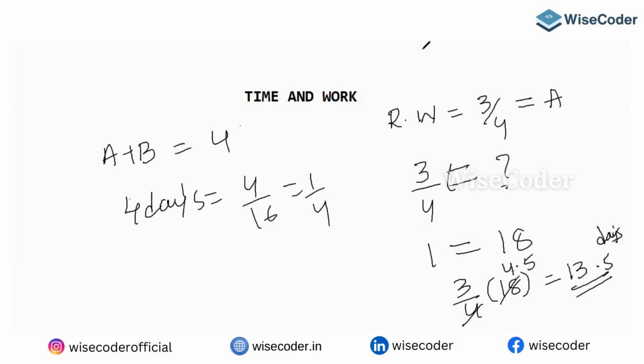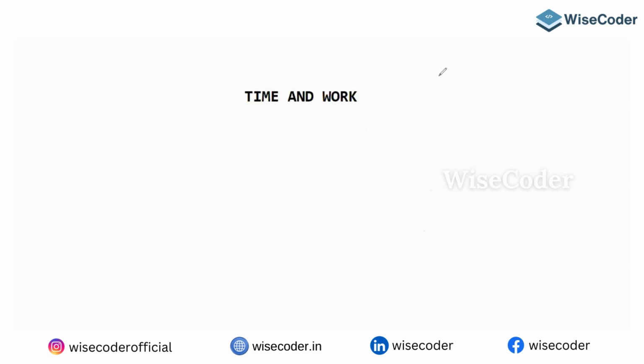We'll go to the next one. Write down, guys. A and B together can complete a job in 12 days.